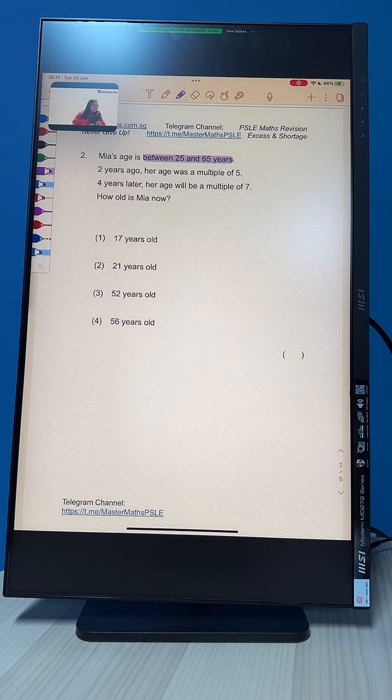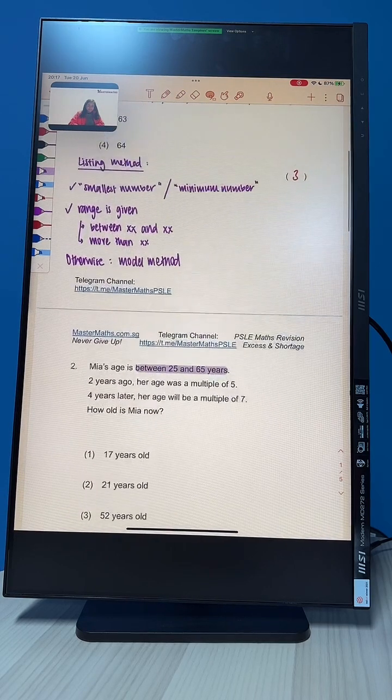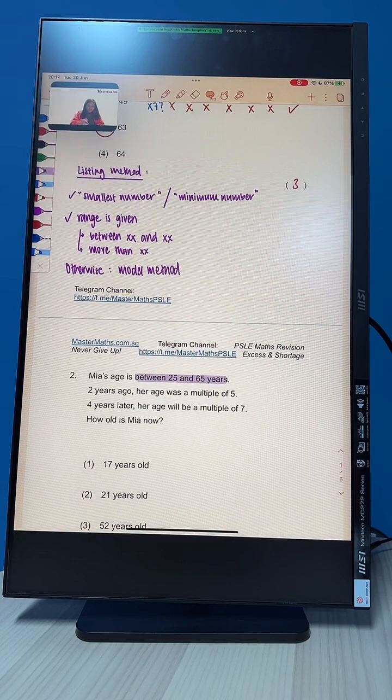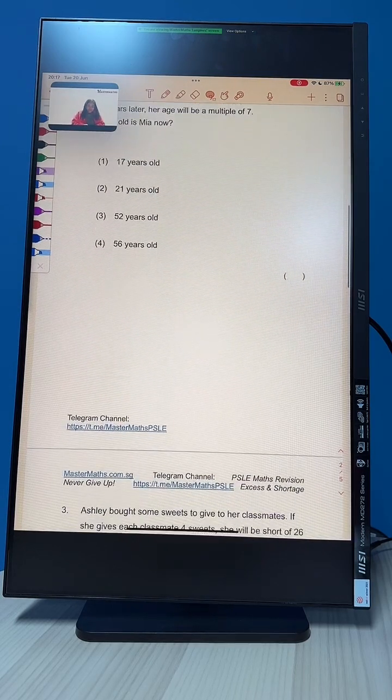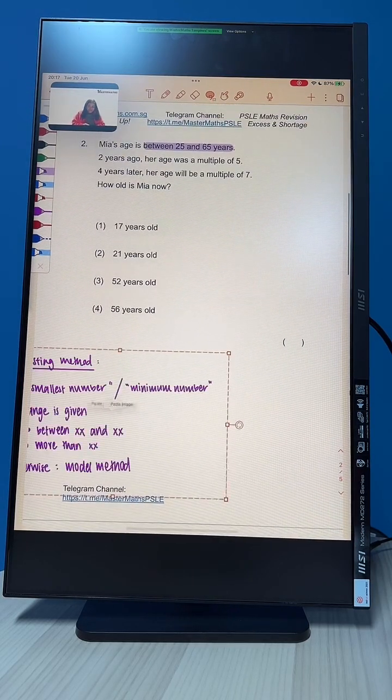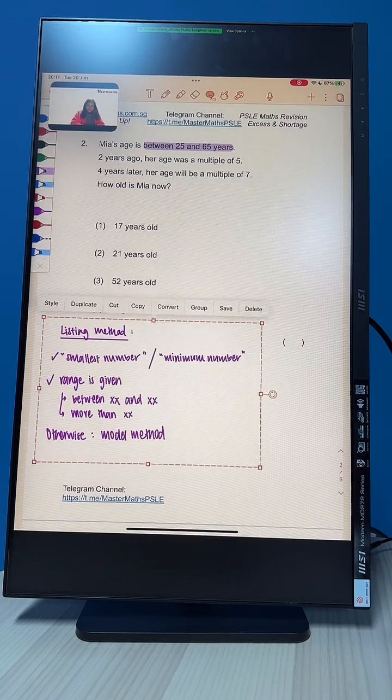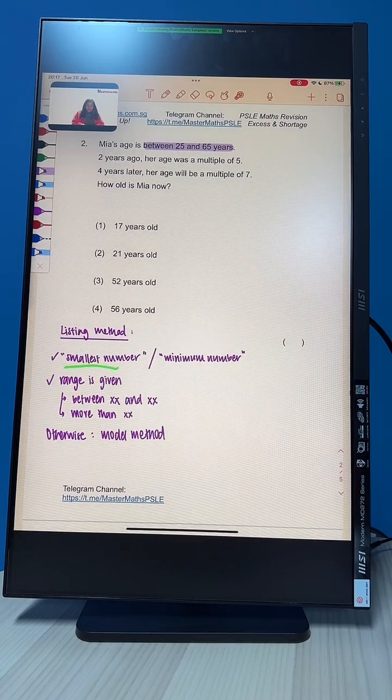I see a lot of you have gotten it right. We indeed use the listing method. Whenever we see keywords like smallest number or minimum number, or when we see a range, we will use the listing method.